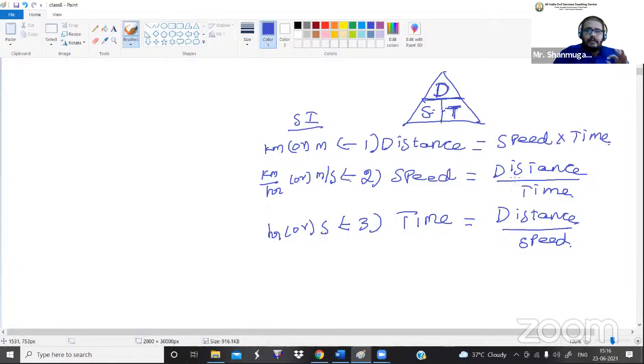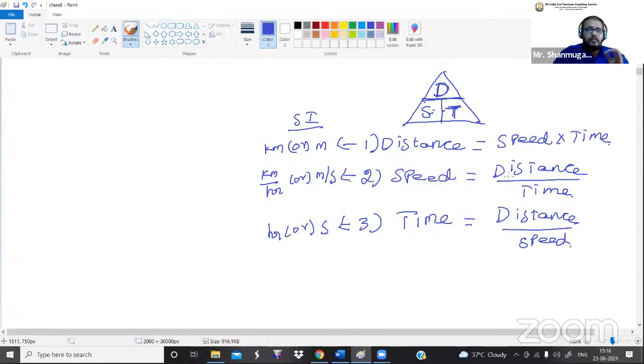We know the formula for speed: distance divided by time. If you are substituting these two values in the speed formula, the units also should match. If the distance is in kilometers, the time should be in hours, not in seconds. If the time is in seconds, the distance should be in meters, not in kilometers.